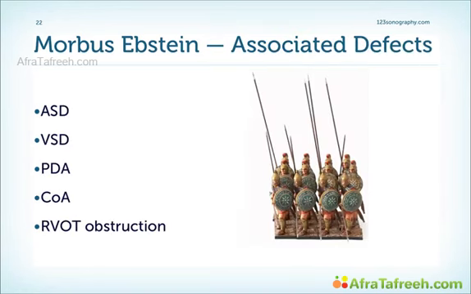Expect to also see other pathologies in morbus Epstein, such as an atrial septal defect, very frequently actually, a ventricular septal defect, a patent ductus, coarctation, RVOT obstruction, and also arrhythmias, because very frequently these patients also have accessory pathways.